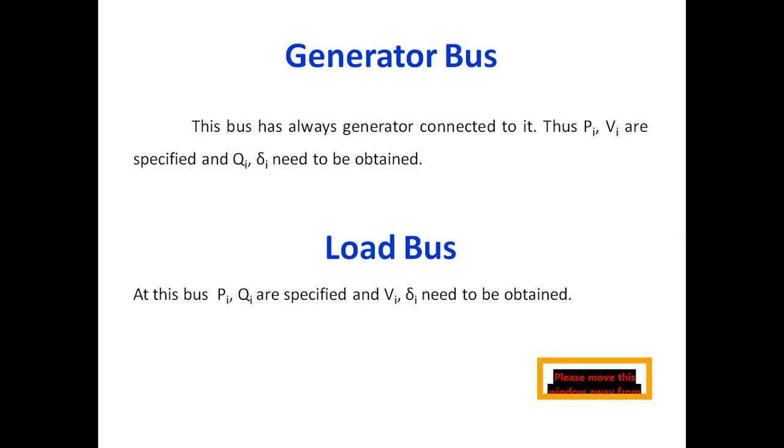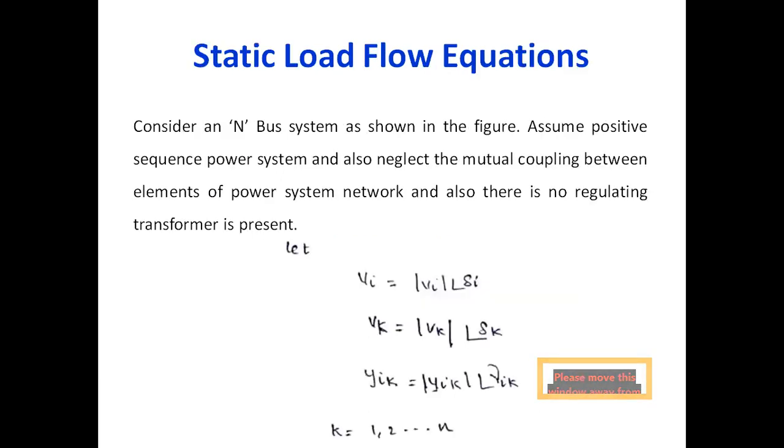So likewise, at the generator bus, a generator is always connected to it. Thus Pi and Vi are specified, and Qi and delta i need to be obtained. So the specified parameters are P and V, and the unspecified parameters are Q and delta. Similarly, for the load bus or PQ bus, the specified parameters are P and Q, and V and delta are to be obtained. So this is about the various buses that we are going to have in this particular subject.